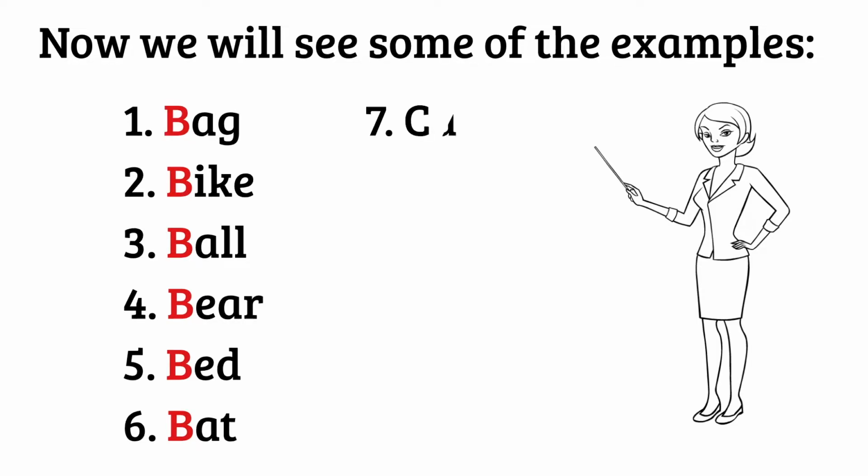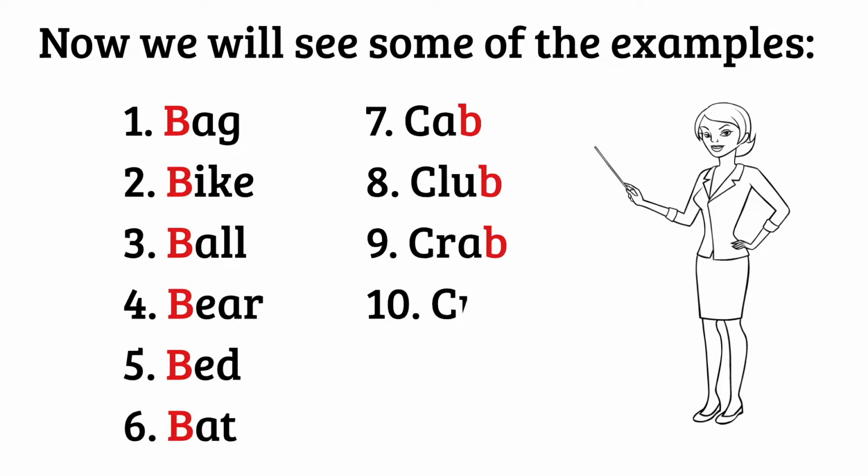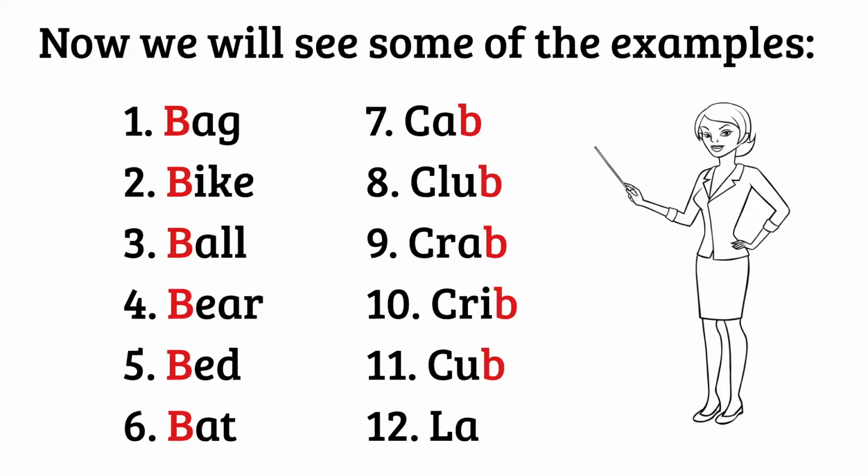B says B as in cab. B says B as in club. B says B as in crab. B says B as in crib. B says B as in cup. B says B as in lap.